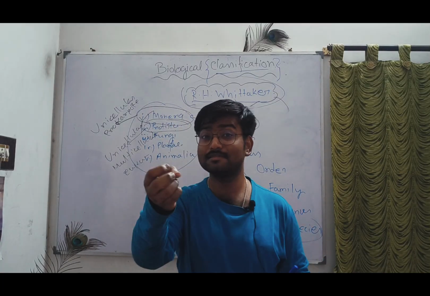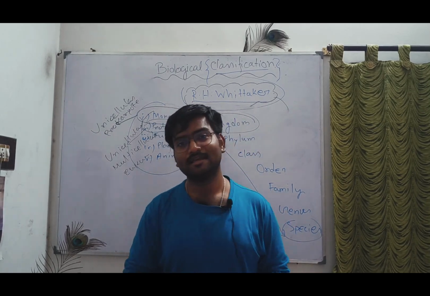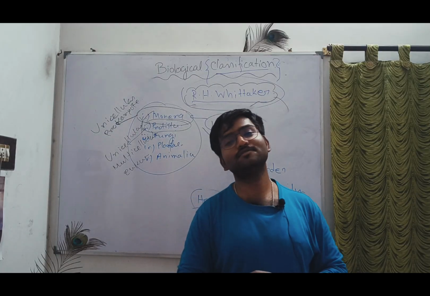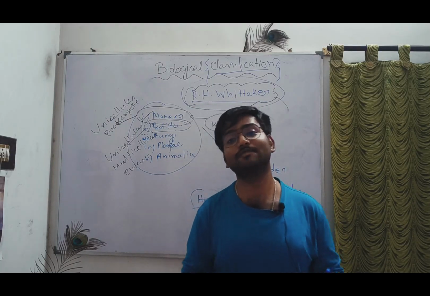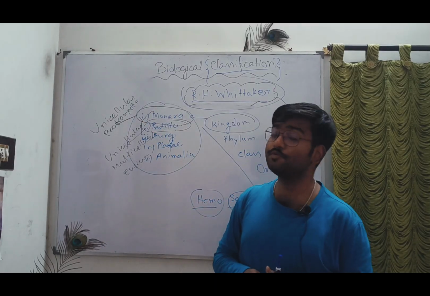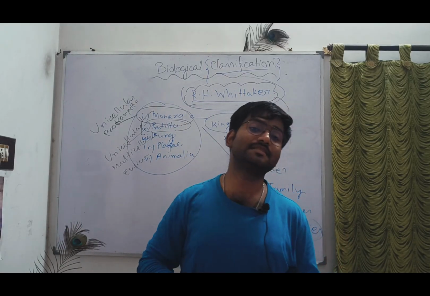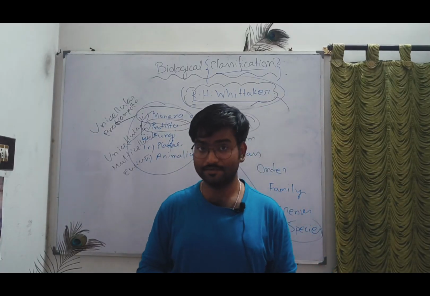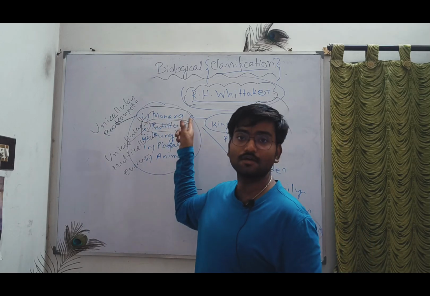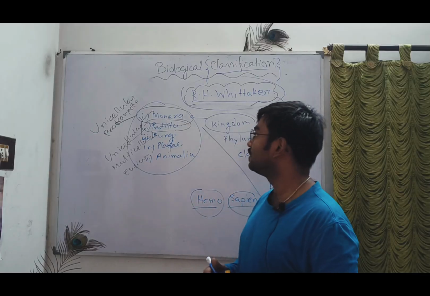We can compare this with multicellular organisms. Multicellular organisms have different types of cells to perform different types of things. But think about unicellular. In case of unicellular, only a single cell will perform all the types of activities. Unicellular prokaryotes are the Monera, and unicellular or multicellular eukaryotes belong to Protista.